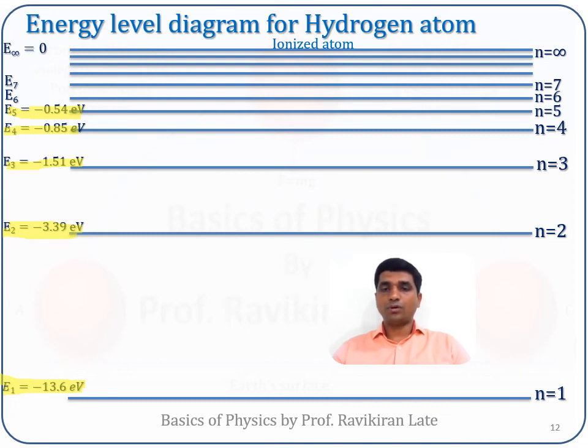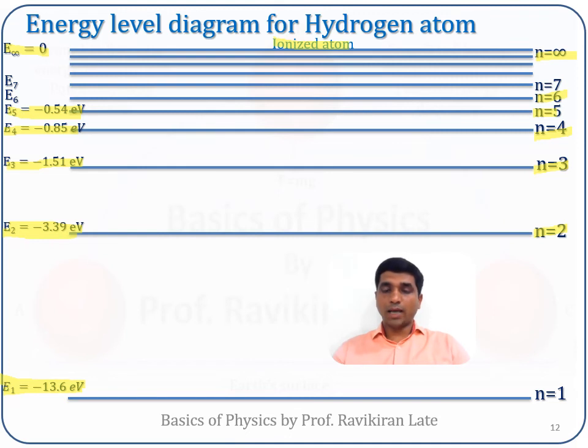And on the right hand side, it will be n is equal to 1, n is equal to 2, n is equal to 3, n is equal to 4, n is equal to 5, n is equal to 6, and so on till it goes up to infinity. If the electron goes to infinity, that will be the ionized atom. In that case, the energy of the electron will be 0. So that will be a free electron.